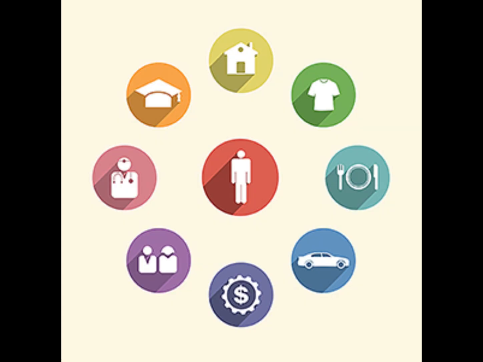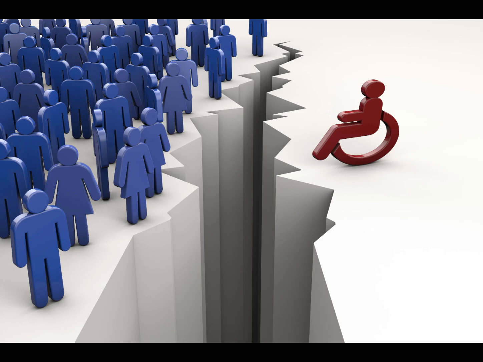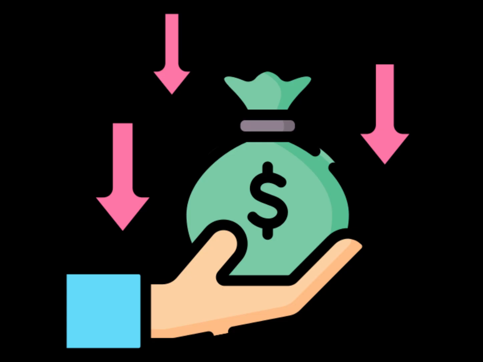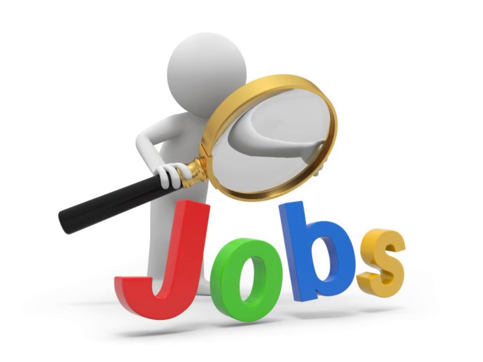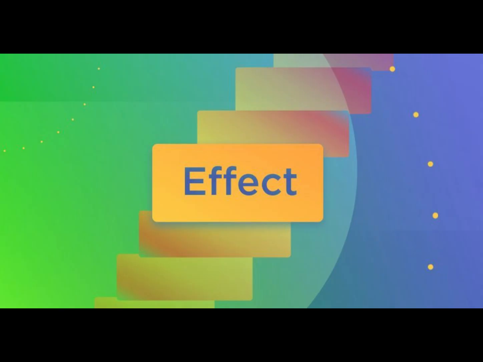Unemployment. People who are unemployed will have a hard time getting money for the things that they need. Racism and discrimination. People of color, women, and people with disabilities are more likely to have low incomes because of discrimination. This can make finding housing, jobs, and other opportunities difficult. Now let's talk about the effects.